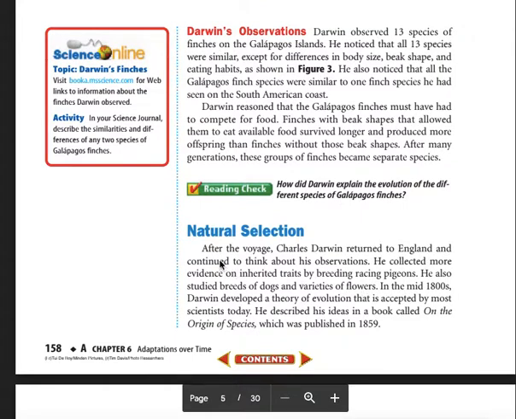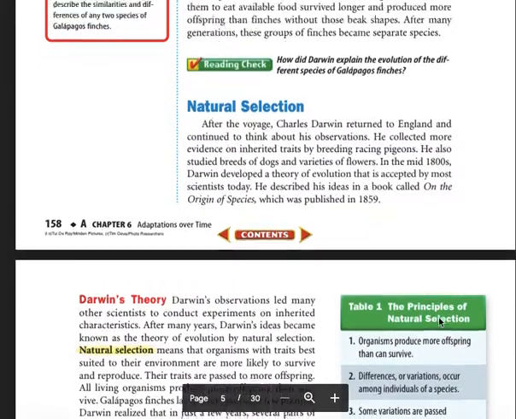Natural selection. After the voyage, Charles Darwin returned to England and continued to think about his observations. He collected more evidence on inherited traits by breeding and racing pigeons. He also studied breeds of dogs and a variety of flowers. In the mid 1800s, Darwin developed a theory of evolution that is accepted by most scientists today. He described his ideas in a book called On the Origin of Species, which he published in 1859.